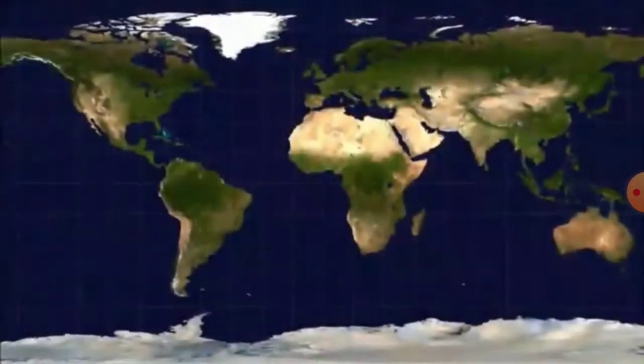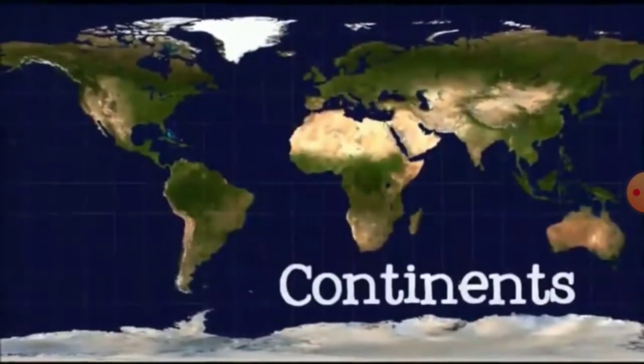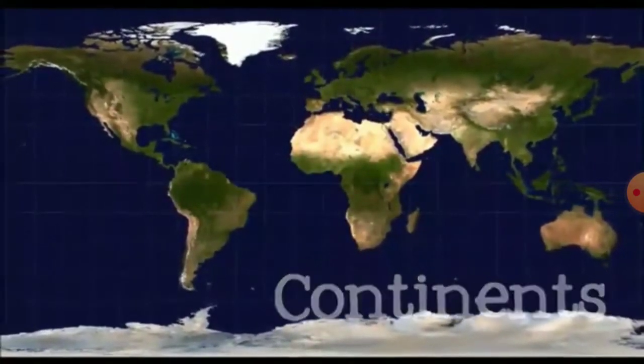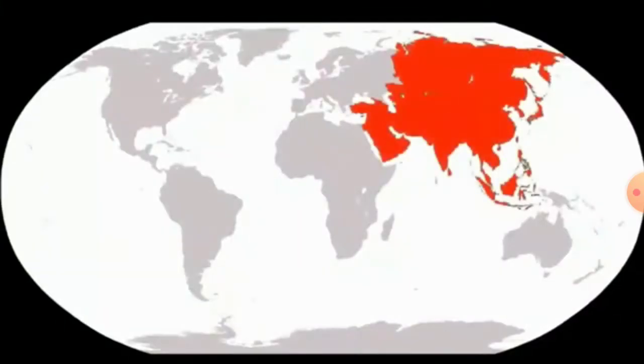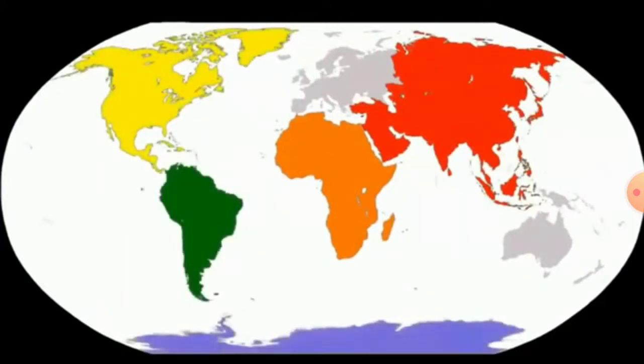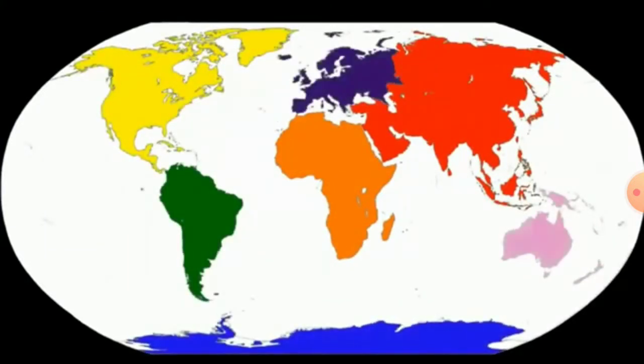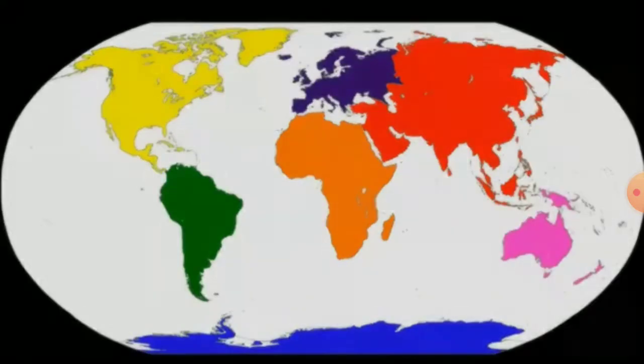The large areas of land are called continents. There are 7 continents in the world. They are Asia, Africa, North America, South America, Antarctica, Europe and Australia.